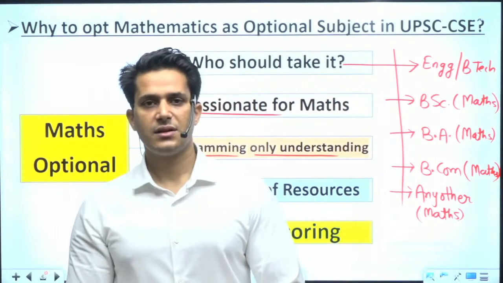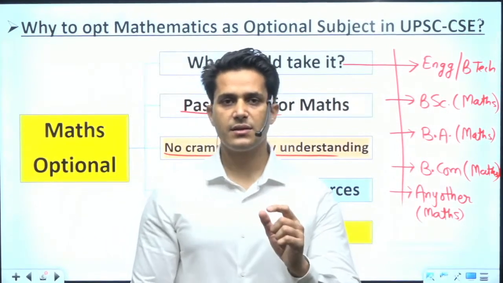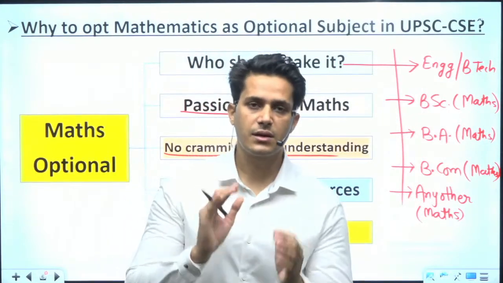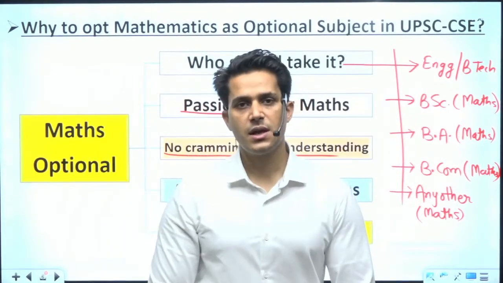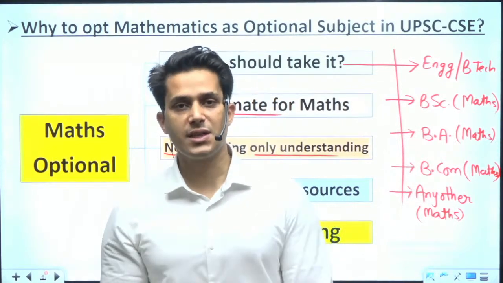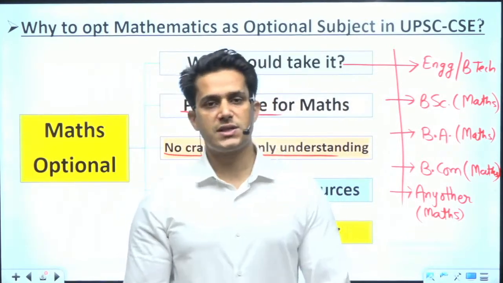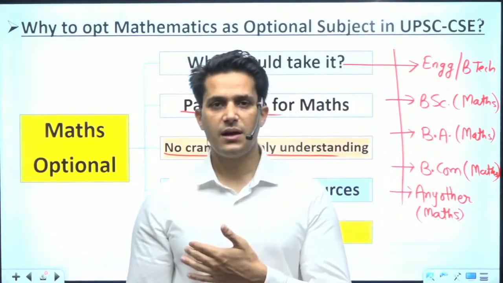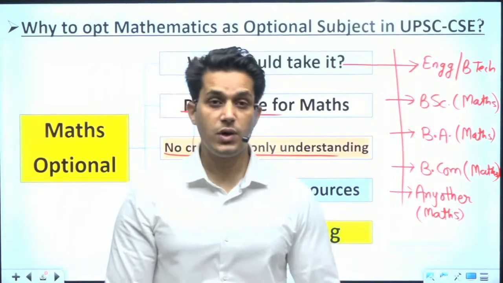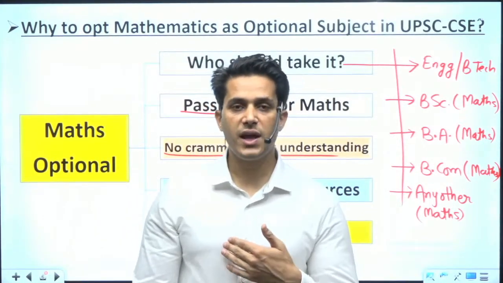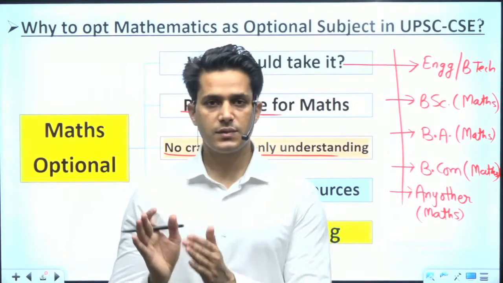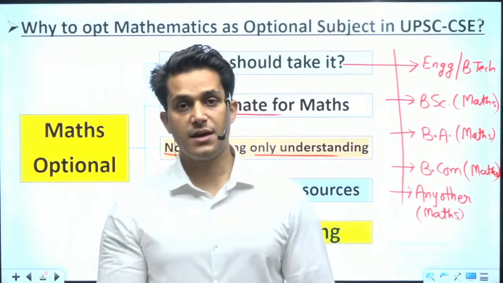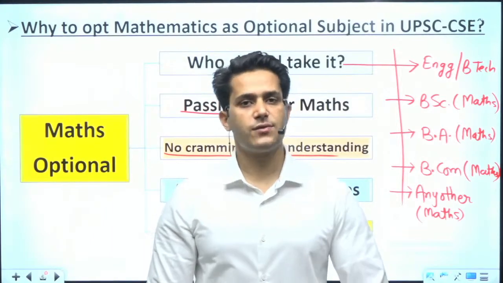There are a lot of factual things, and daily current affairs, in which you have to take a very long distance for your information so that you can write in your examination. So cramming steps are very important.